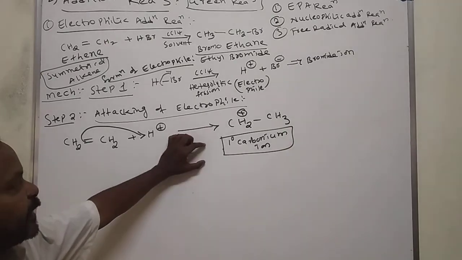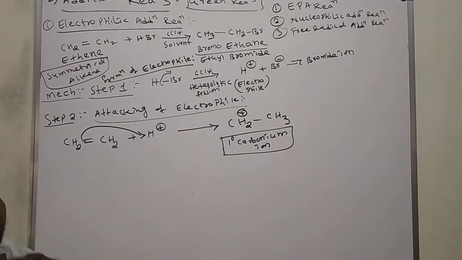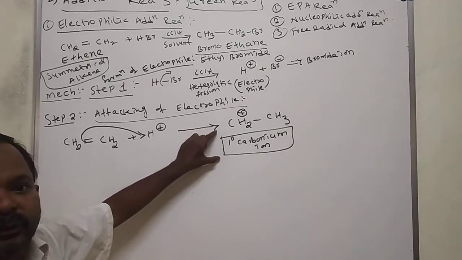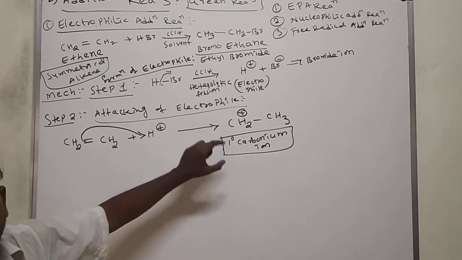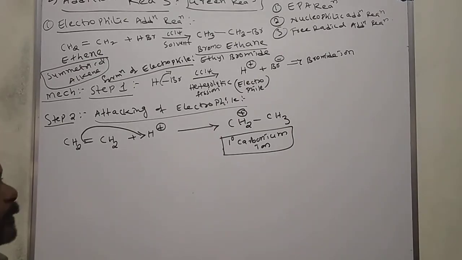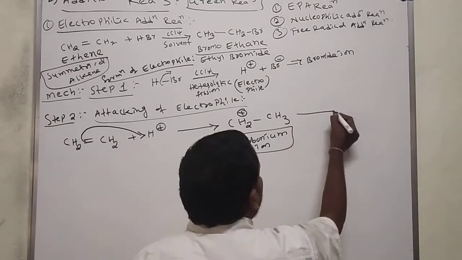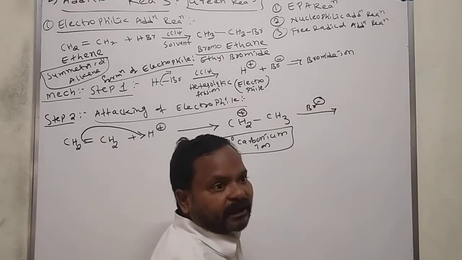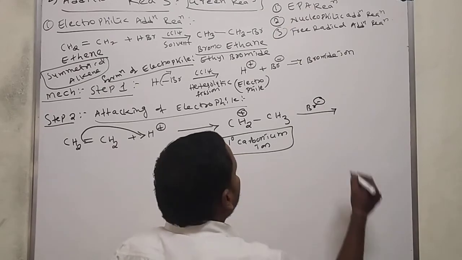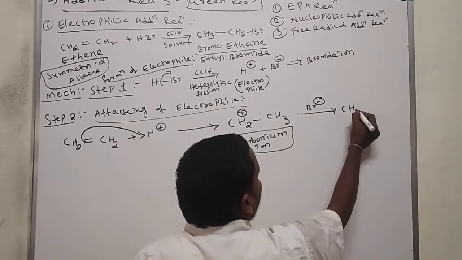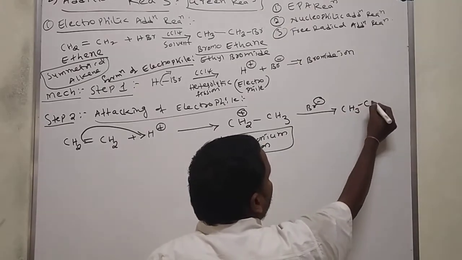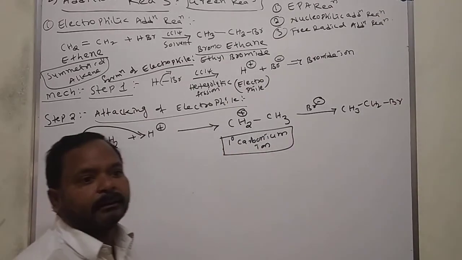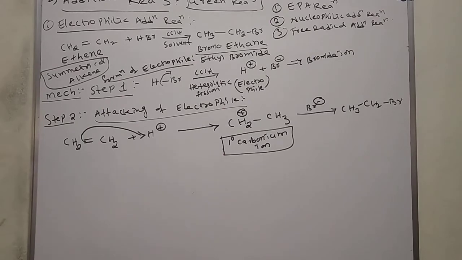What happens then? Br minus attacks. What do you get? CH3, I am writing like this, CH2Br. Finally we got the product.